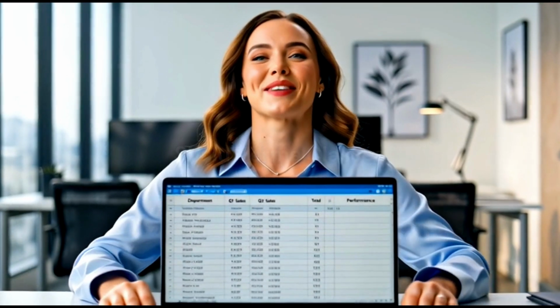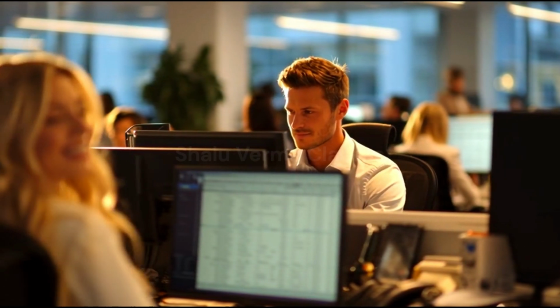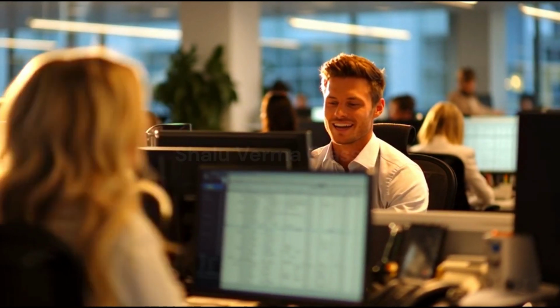Now pause, because this is where your Excel journey becomes strong. Most people stop at basic sums and averages. But real Excel growth starts with automation formulas. And today you learned one of the most important automation logics.